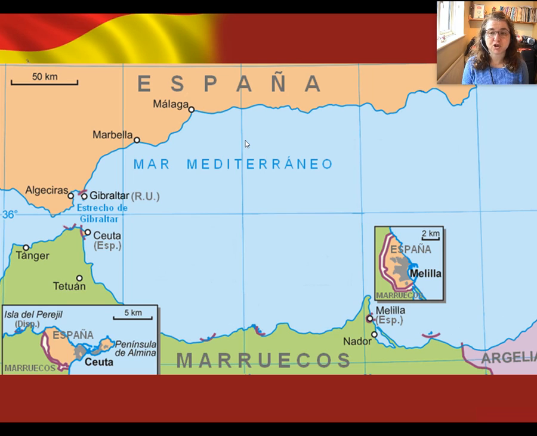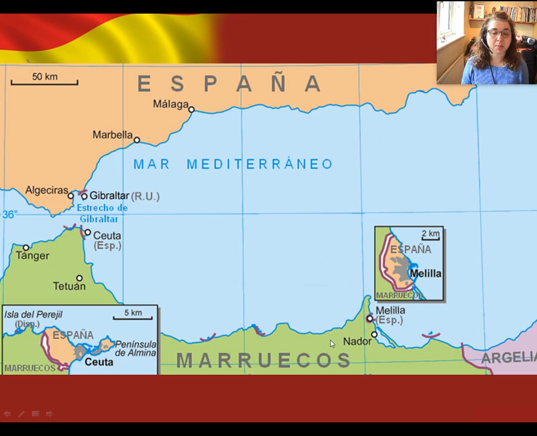Now here's another map, shows you the very, very southern tip of Spain again, and the Straits of Gibraltar, that's this bit of sea just here, and the very northern tip of Morocco. And what this map shows you is that there are also some autonomous communities belonging to Spain on the north coast of Morocco. One of them is called Ceuta, and Ceuta is just here. The other is called Melilla, and Melilla is just here.